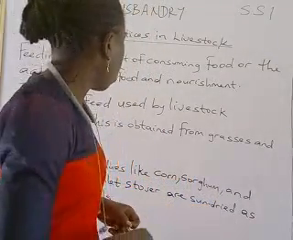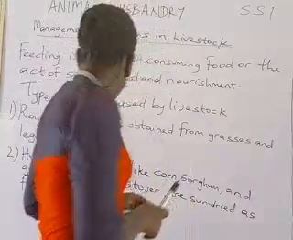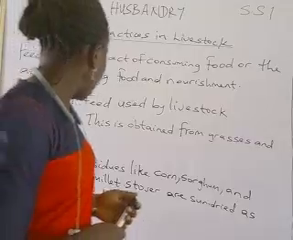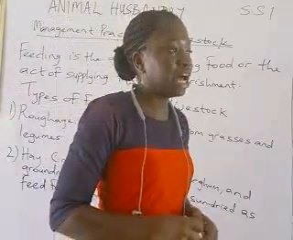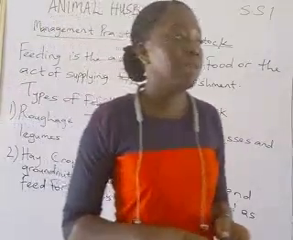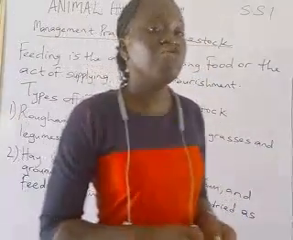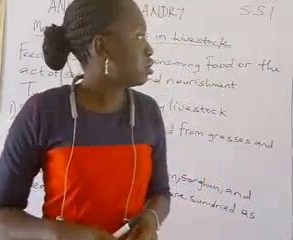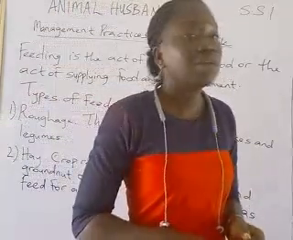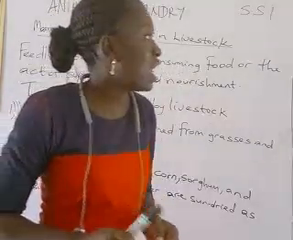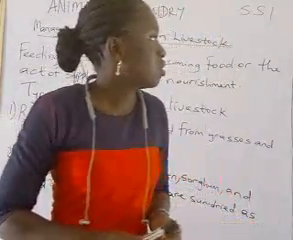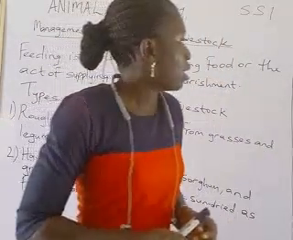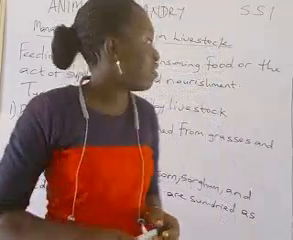Then hay. Hay is produced from crop residues like corn, sorghum, and groundnuts or millet, and they are sun dried as feed for farm animals. Hay is always prepared during the dry season. Then the third type of feed is silage. Silage is prepared from fairly wheated crop residues.